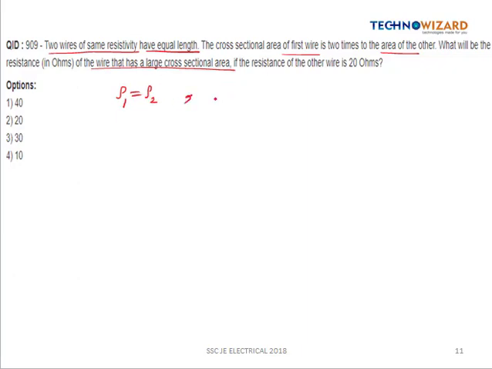Also they have equal length, so L1 is equal to L2. The cross-sectional area of the first wire is 2 times the other, and we have to find the resistance of the wire which has the larger cross-sectional area. It means we have to calculate R1, and R2 is given, which is 20 ohm.